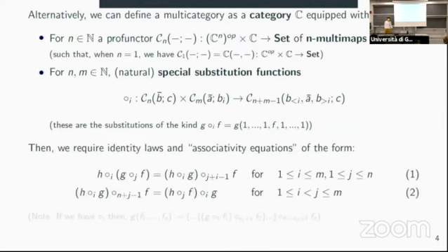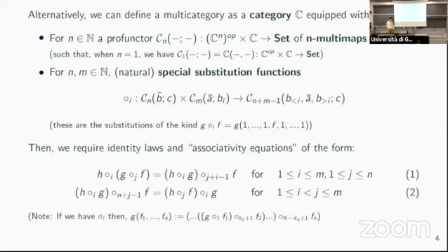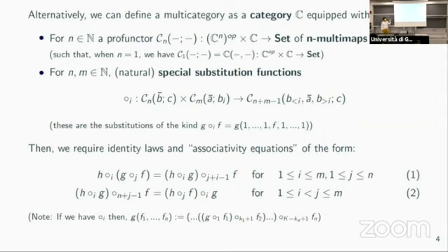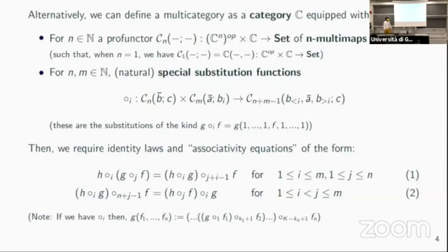Then the nice thing about phrasing it with these circle i's is that we can phrase the associativity equations in this quite compact way in 2 different equations. Don't worry if you don't understand what kind of equations they are. In the next 2 slides, we will see examples of them to understand which are the 2 possible conditions that we encounter. And just a quick remark, starting with these circle i's, we can get back the definition of the substitution that I said before, just doing 1 per time. And the second equation here says that it doesn't matter the order in which we do these circle i's.